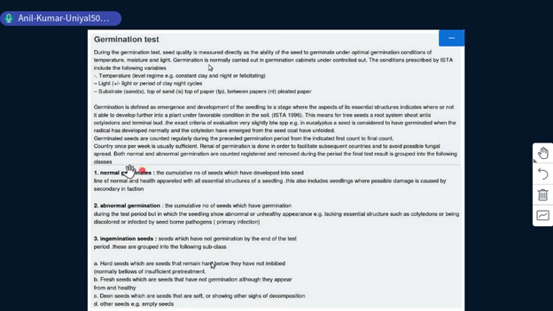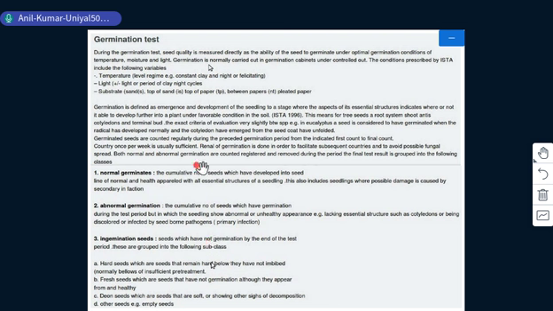If the seeds are not germinated, or germinated but with some abnormal growth of the plumule or radicle, then these will be counted under abnormal germination. Third category is non-germinated seeds, which are again tested to find out why they are not germinating. Then it is evaluated whether these are empty, dead, or damaged. Such categories are prepared from non-germinated seeds.